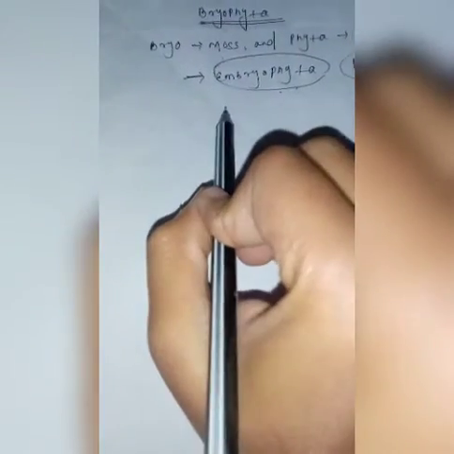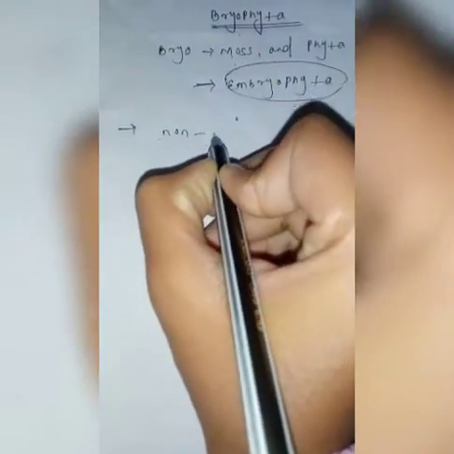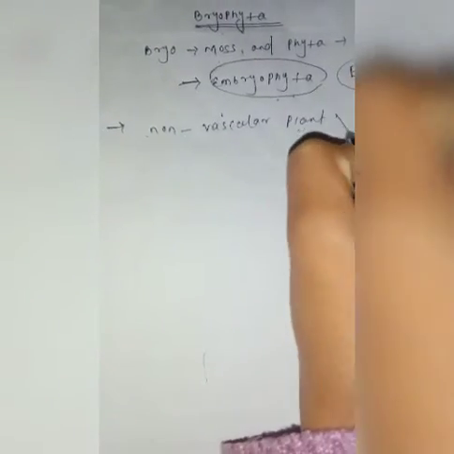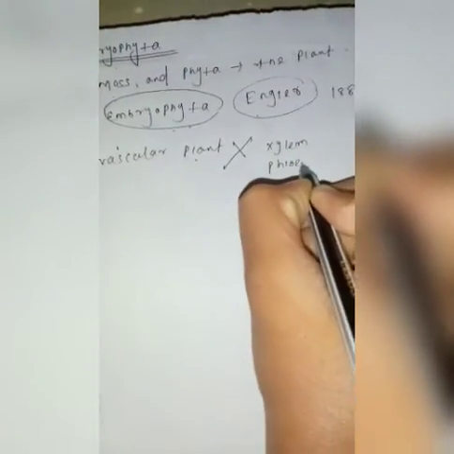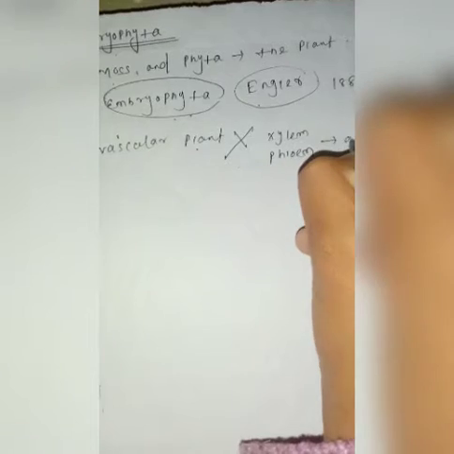The second main point is that Bryophyta are the first non-vascular plants. That means Bryophyta is not a vascular plant. Xylem and phloem are totally absent here. So Bryophyta is a non-vascular plant.